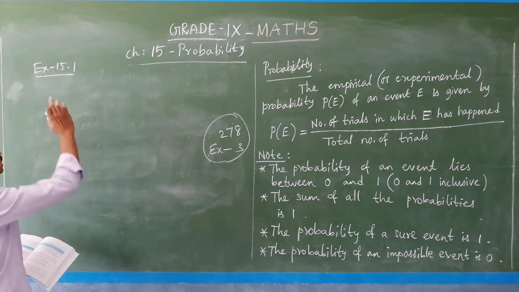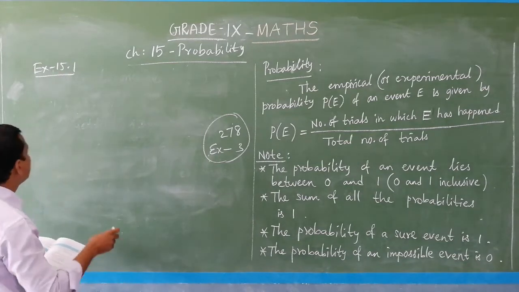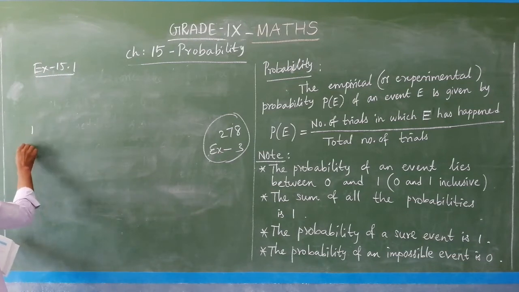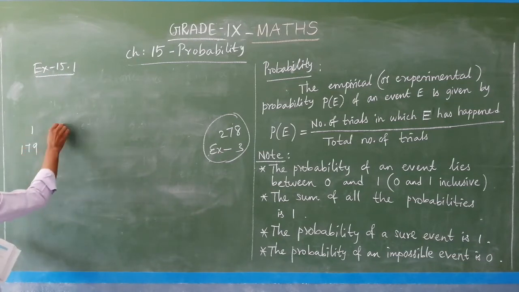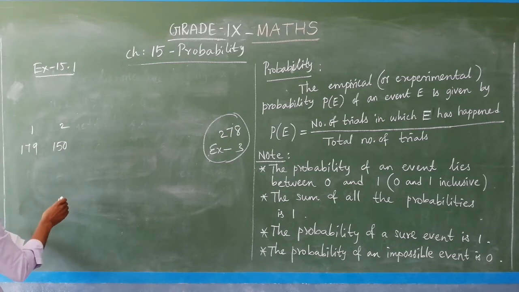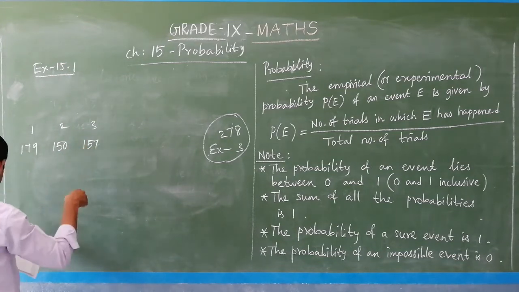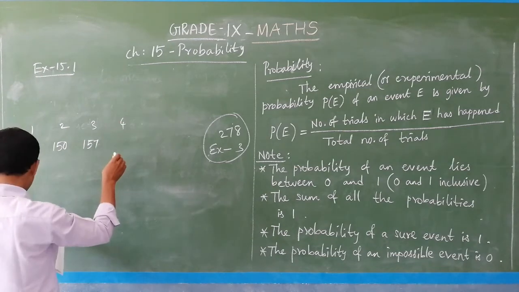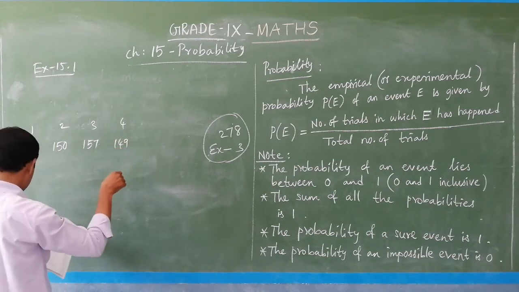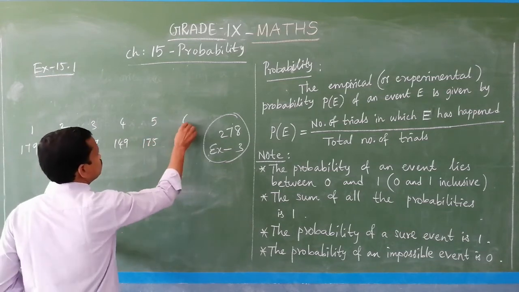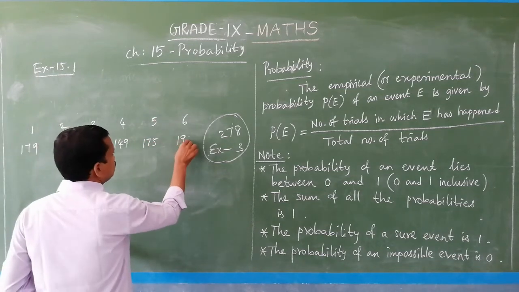So, before going to this exercise, we will see this example. Okay, you see, 1 is 179, 2 is 150, and then 3 is 157, 4 is 149, and then 5 is 175, and number 6 is 190.